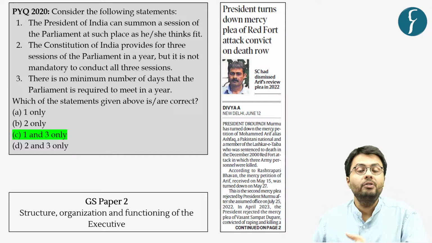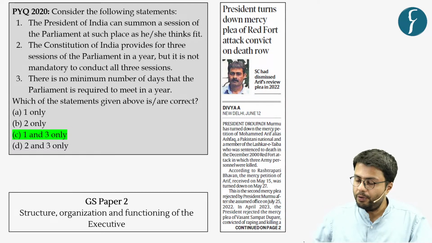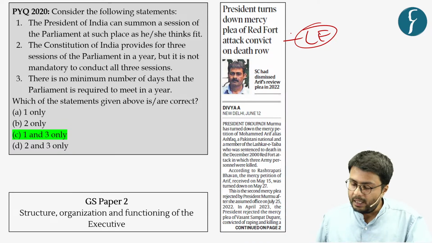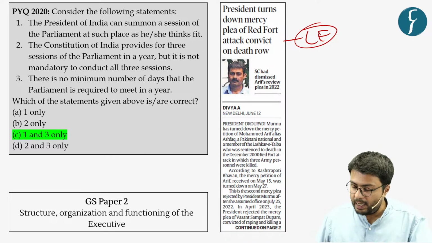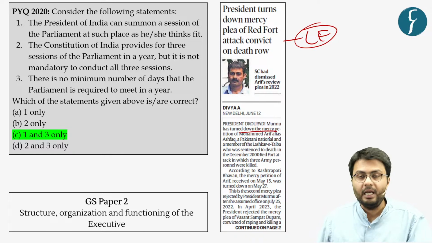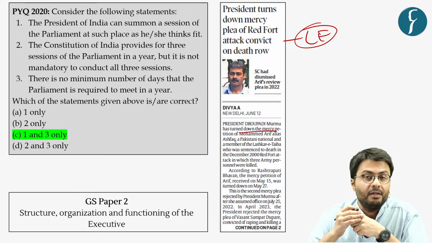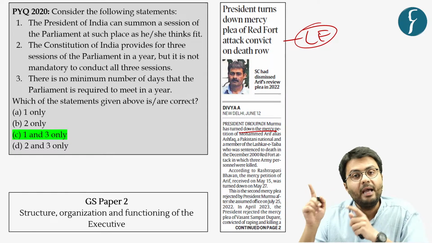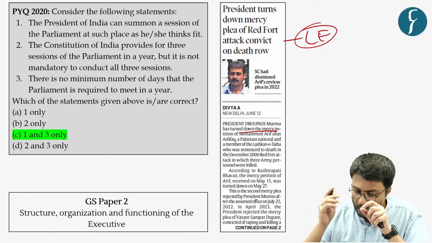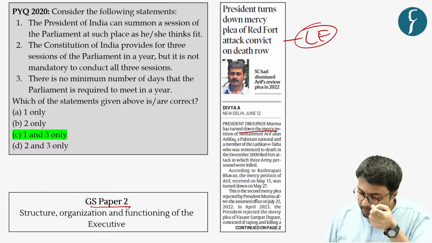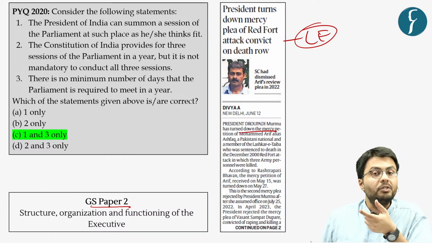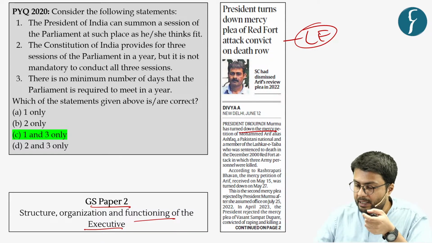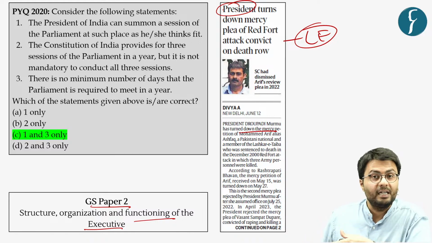Now let us move to the next set of articles, the first of which you can see appeared in the Indian Express newspaper. This news article highlights that the President of India has turned down the plea for mercy by a Lashkar-e-Toiba terrorist who was responsible for the attack on the Red Fort located in Delhi back in the year 2000. This news article is important from the GS Paper 2 perspective because the syllabus highlights the functioning of the executive. Also, the President is part of the Indian executive.